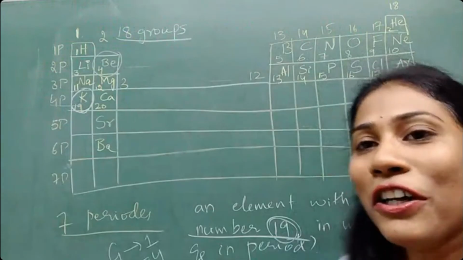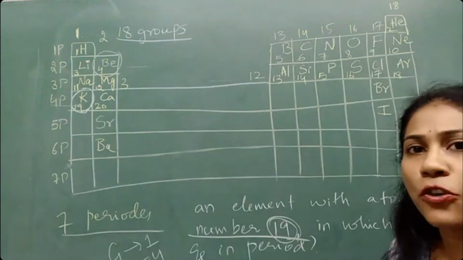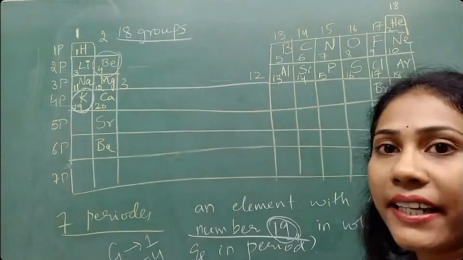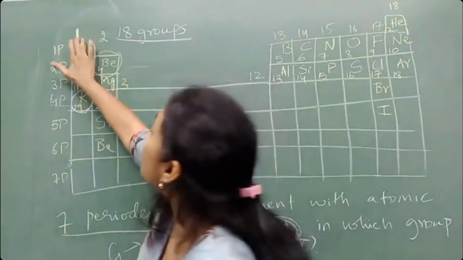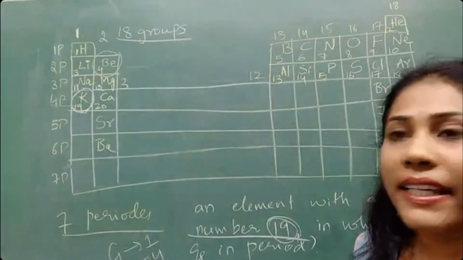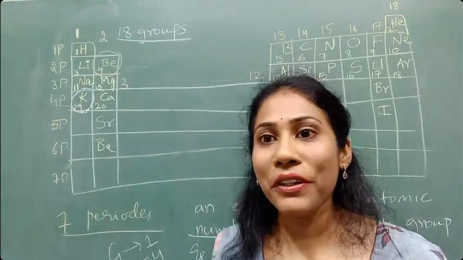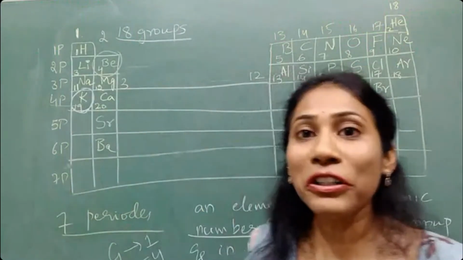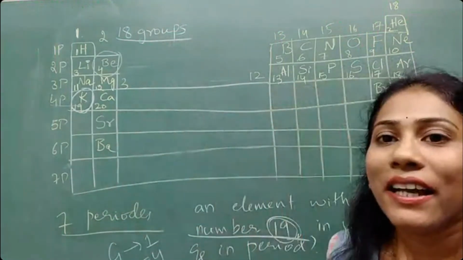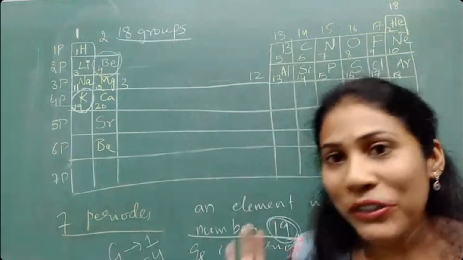So this is the first fundamental aspect everybody must know: which element comes in which group and in which period. Because group number has some meaning, and period number has some meaning. If you know the group number, you can remember the valency, which I will tell you next. Group number has a meaning, period number has a meaning, atomic number has a meaning. Everything I am going to tell you.